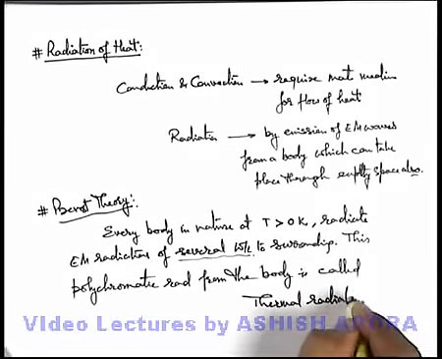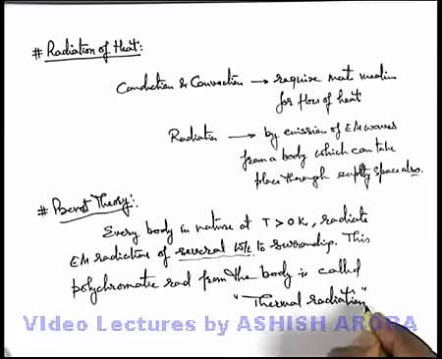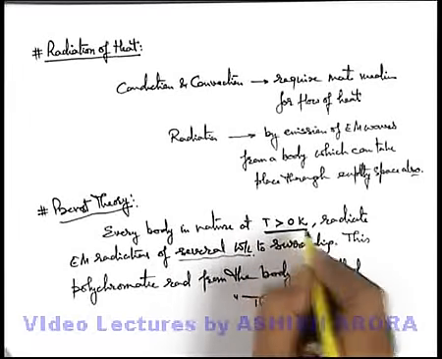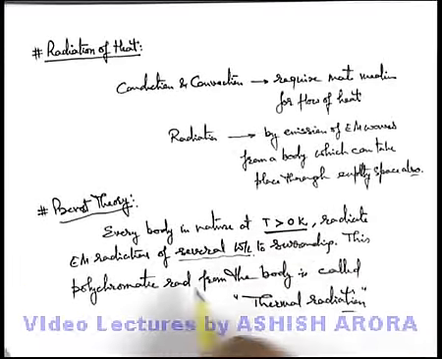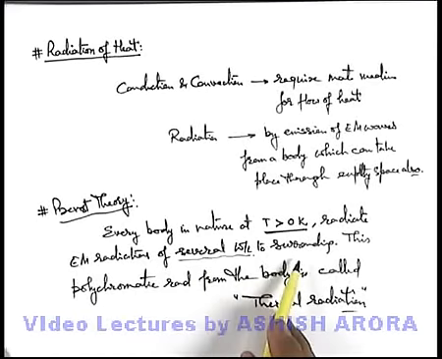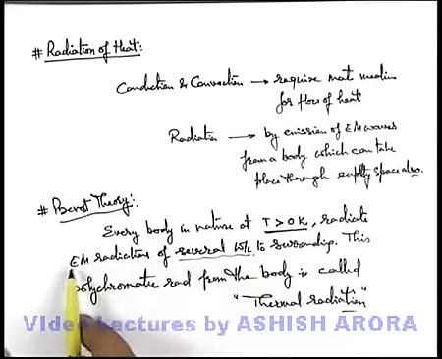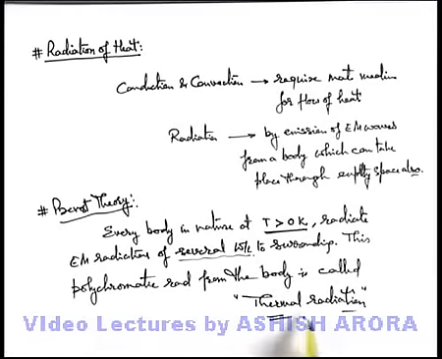So every body which has temperature more than 0 Kelvin will always radiate electromagnetic radiation, which is a group of wavelengths, to the surrounding, and the energy lost due to all these radiations we call thermal radiation. We'll discuss the phenomenon of thermal radiation step by step in detail.